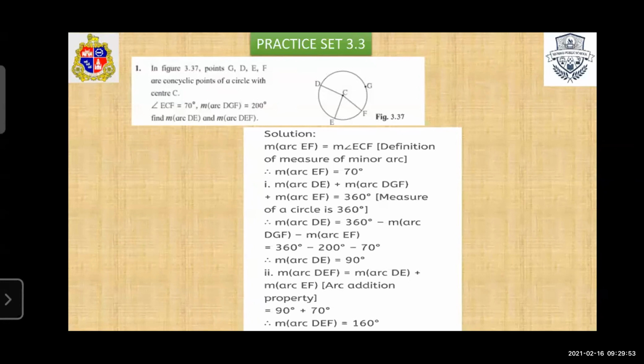Add these two and subtract from 360. So we get arc DE is equal to 90 degrees. Similarly, we find arc DEF. For DEF, add arc DE plus arc EF. DE is equal to 90 and EF is equal to 70. So measure arc DEF is equal to 160 degrees.